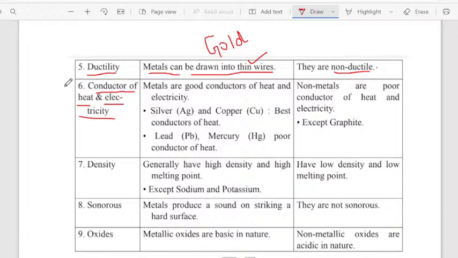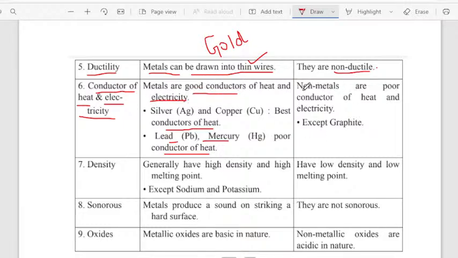Metals are good conductors of heat and also good conductors of electricity. For example, silver and copper are the best conductors of heat; they allow the heat to pass through them. Lead and mercury are poor conductors of heat. There are a few metals which show poor conductivity of heat, such as lead and mercury. But silver and copper show high conductivity. So metals are generally good conductors of heat and they also pass electricity.